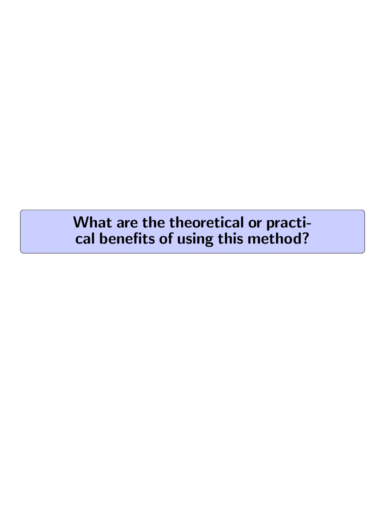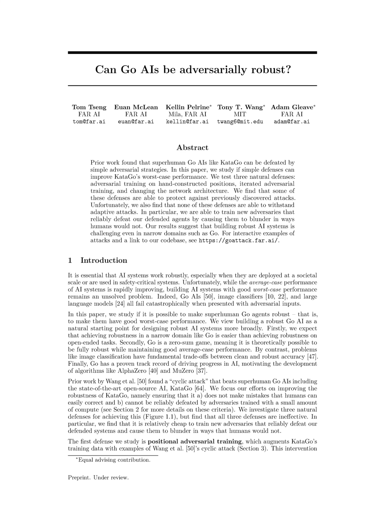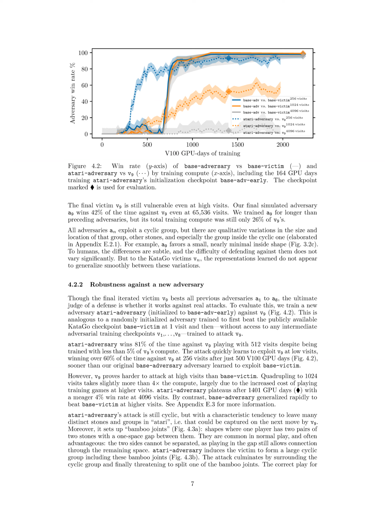What are the theoretical or practical benefits of using this method? The theoretical benefit of using the method described in the paper is that it provides insights into the challenges of achieving robustness in AI systems, particularly in the context of adversarial attacks in the game of Go. The practical benefit is that the method allows for the evaluation of defenses against adversarial attacks, such as adversarial training with hand-constructed positions, iterated adversarial training, and using a vision transformer, ViT, instead of a convolutional neural network, CNN.